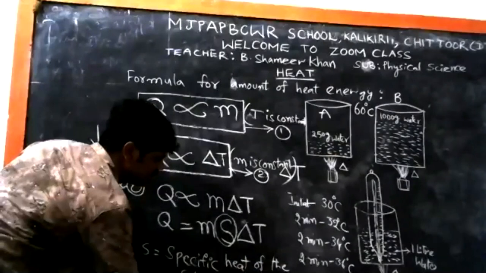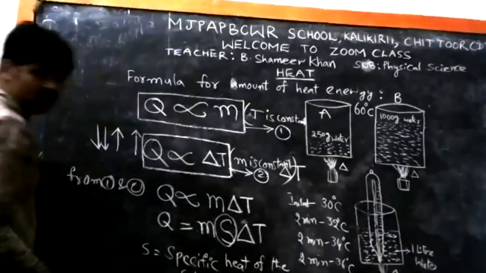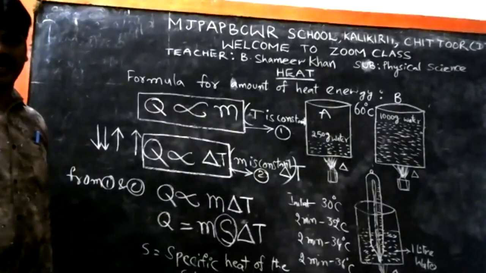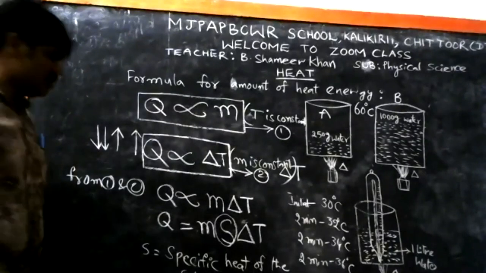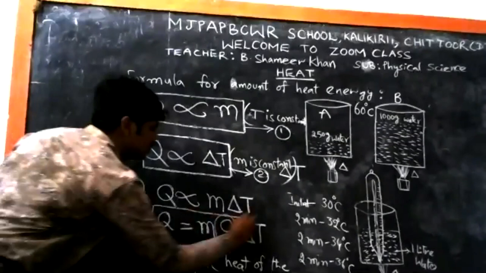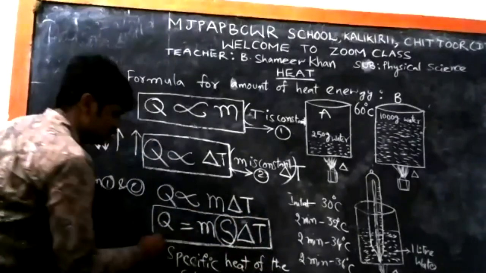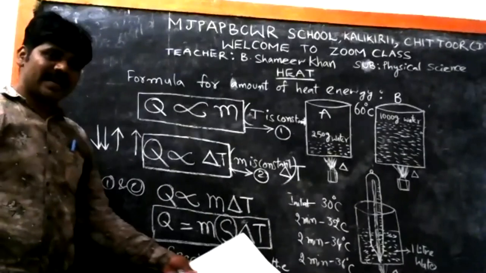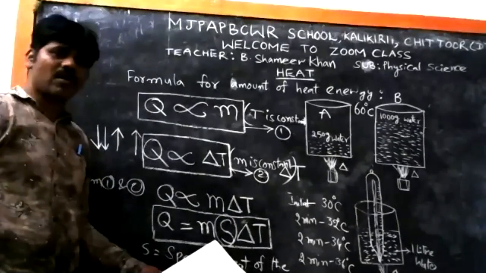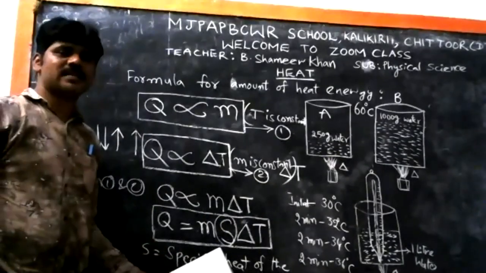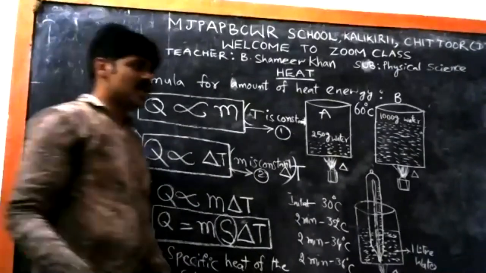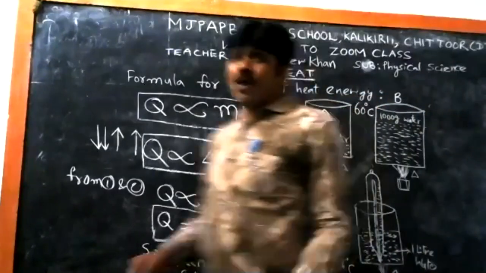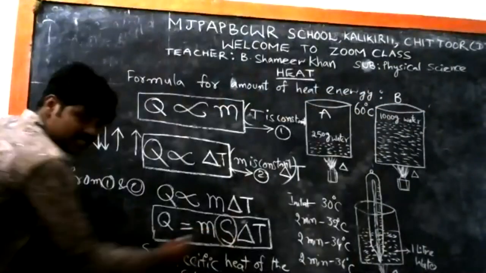So this is very important. How can we calculate the amount of heat energy? By using this formula: Q is equal to m s delta T. Here S is the constant, called the specific heat of the substance. Suppose S is the subject.